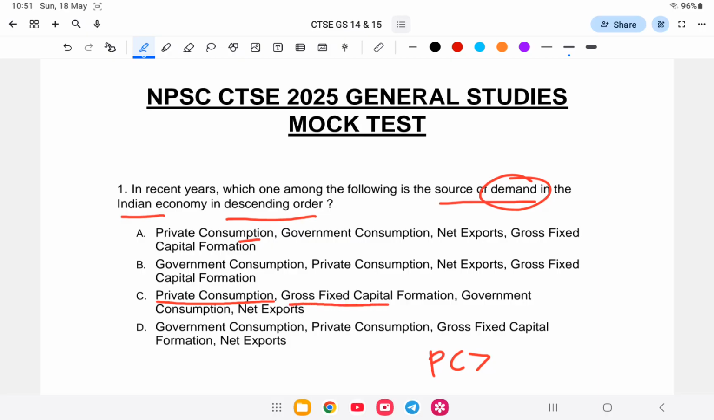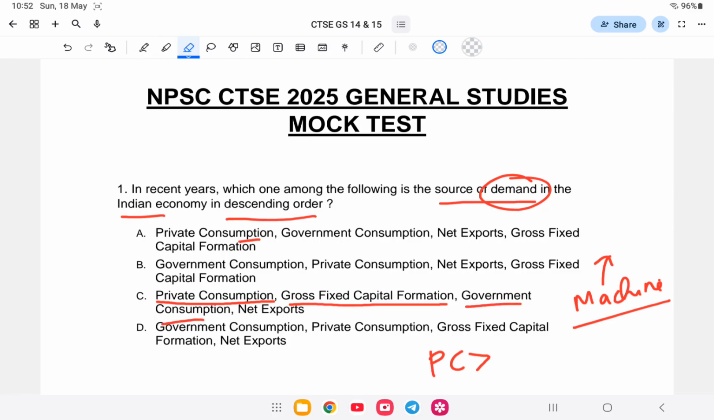Next is gross fixed capital formation. For example, if machinery is being invested in, that is gross fixed capital formation, because for example you invest money in a machine, and the machine works and gives back money as capital. So this is next, then the government consumption.